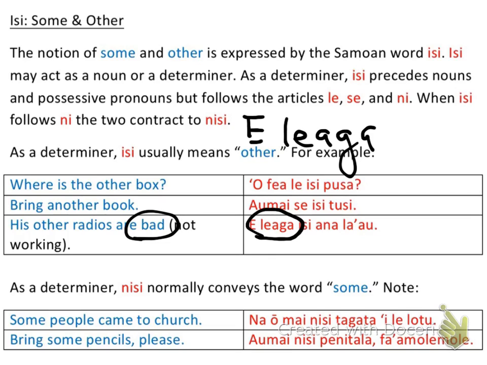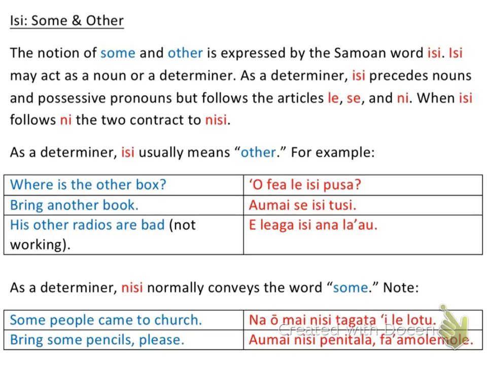And then I have an object of the sentence, and what would that be? Well, radio or radios is the object of the sentence. So all I have to do is put that after, right? Well, no, I have a couple of things in here that I need to put before that. I have this thing that I told you, EC. I have EC that comes before nouns and possessive pronouns, okay? And EC will also come after these articles le, se, and e.